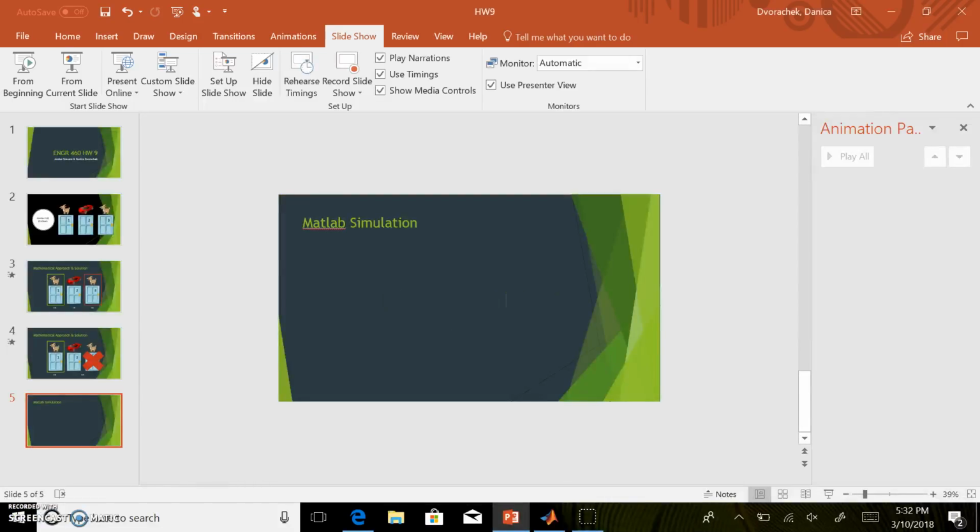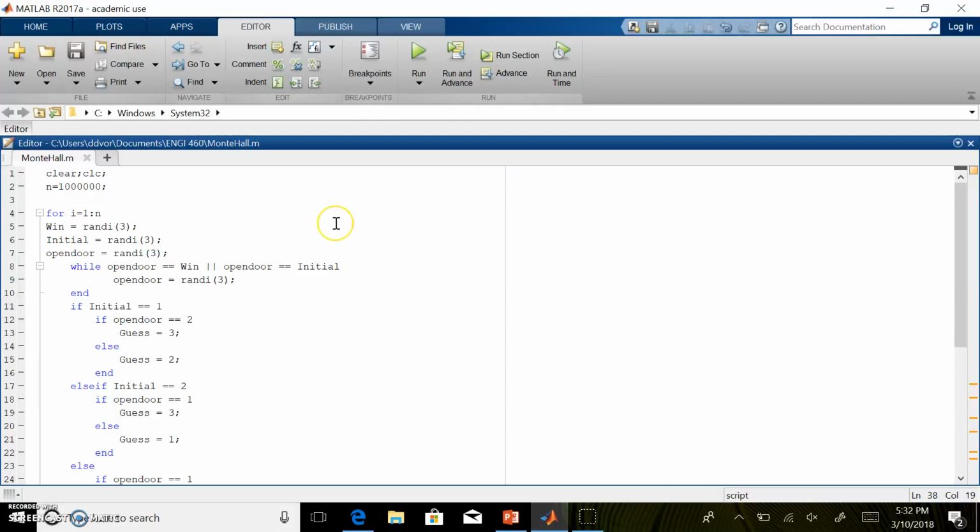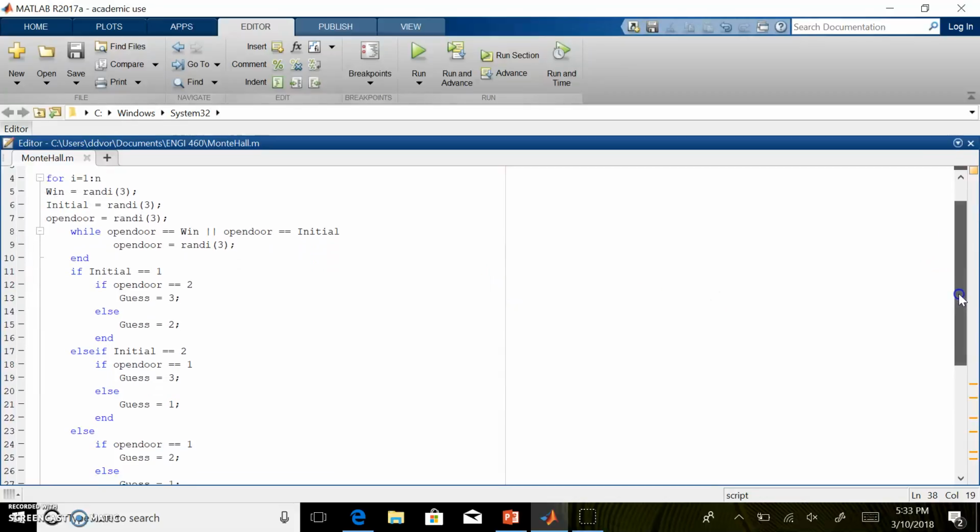Let's do a MATLAB simulation. Switching over to MATLAB here. For our MATLAB simulation, we are going to have n trials of a million, and we're just going to generate the 3 doors problem. There's the winning door, randi 3, so it could be 1, 2, or 3. The initial door you pick could be 1, 2, or 3, and the door they open could be 1, 2, or 3. But we put this while statement in here to make sure that it's not the same as the win door, because they can only select a door that has the goats in it.